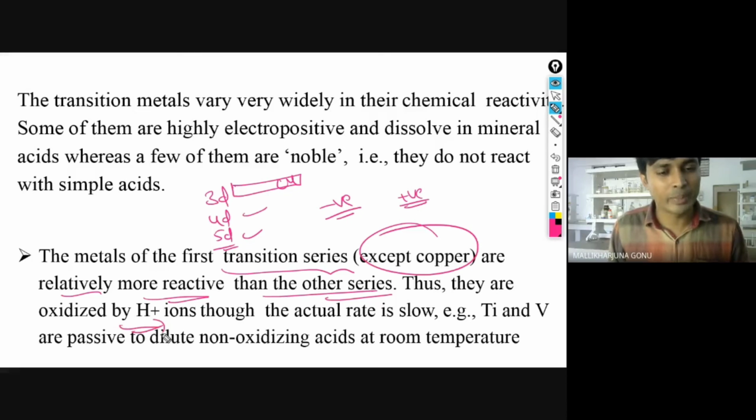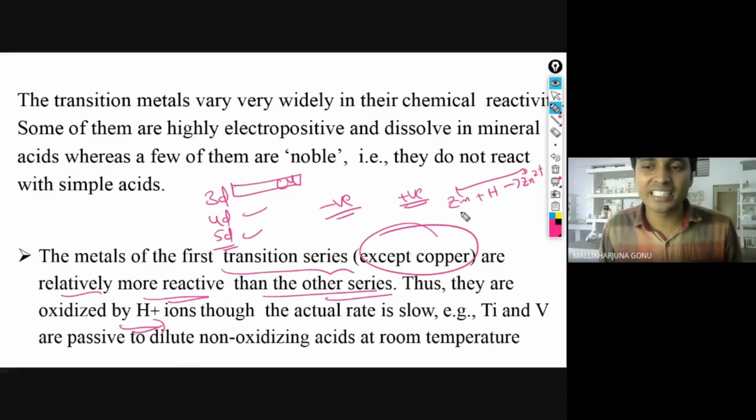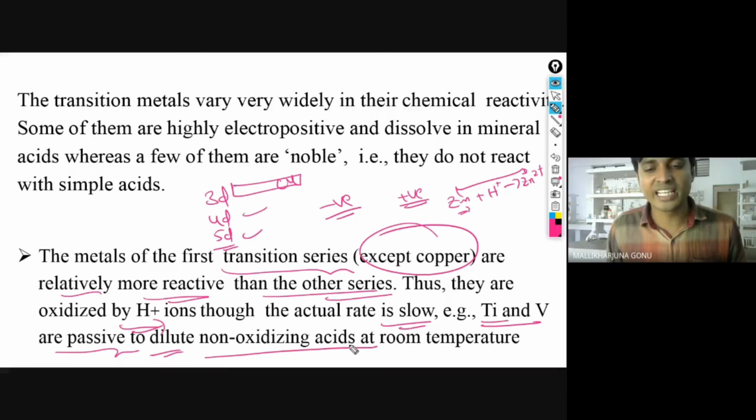Thus they are oxidized by H+ ions. Wherever this H+ ion is there, it will oxidize. Zn is converting to Zn2+, right? That means it is getting oxidized, the oxidation number is increasing, but H+ is reducing to hydrogen. Thus they are oxidized by H+ ions, though the actual rate is low. For example, titanium and vanadium are passive to dilute non-oxidizing acids. Non-oxidizing acids are like HCl. KMnO4 is a good oxidizing agent. What are the oxidizing acids? HNO3. This is a good oxidizing acid.